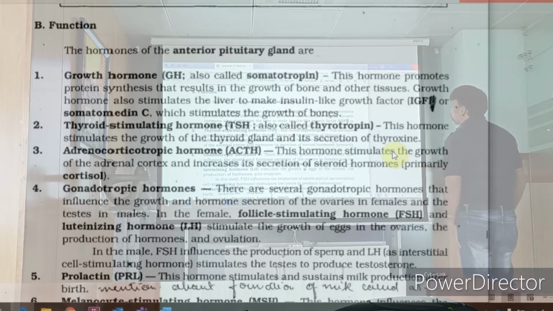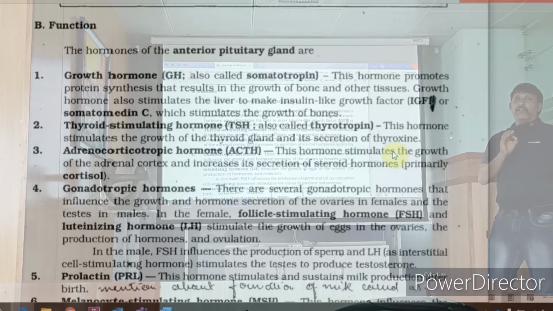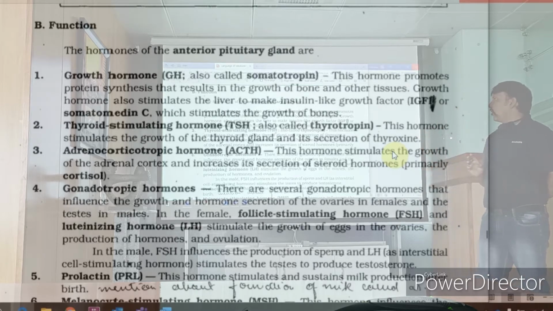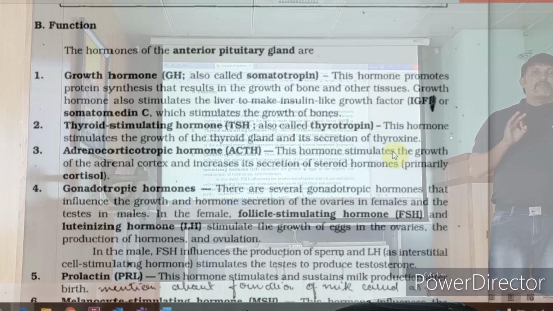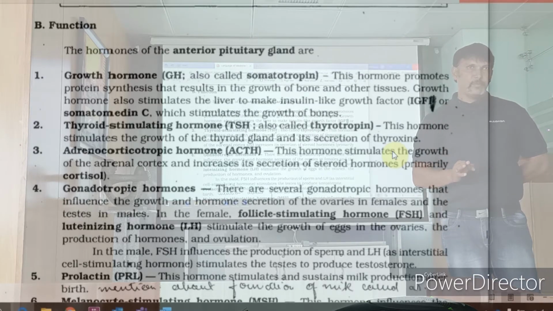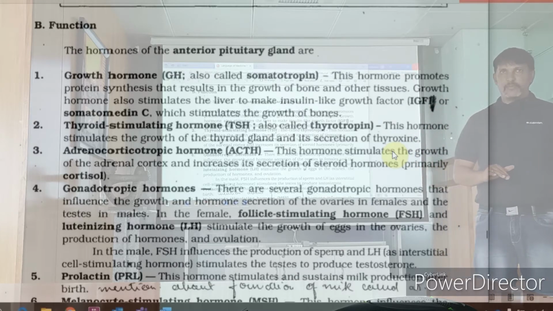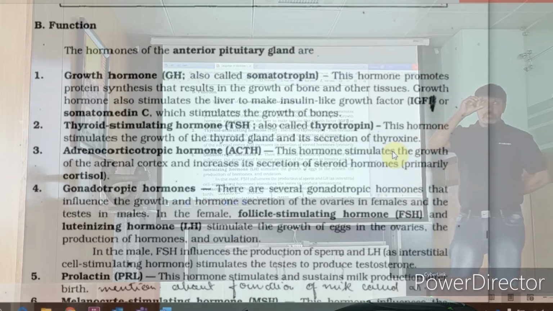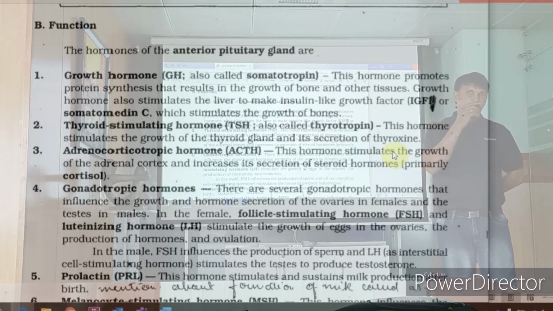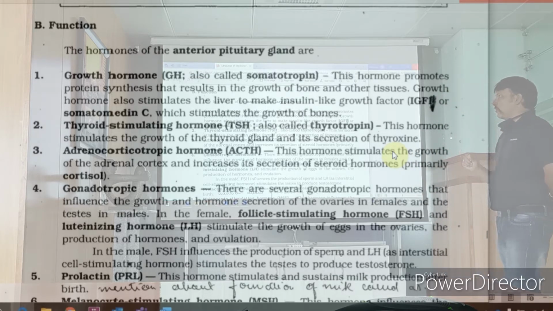Now, TSH. TSH is thyroid stimulating hormone, also known as thyrotrophin. Okay. This hormone, what will it do? Stimulates the growth of the thyroid gland and its secretion of thyroxine. Thyroxine is required for the basal metabolic rate of a human being. Okay. Excess means hyperthyroidism, low means hypothyroidism. Okay. Obesity is seen in hypo. Hyper means that, remember, exophthalmia, scary eyes, something like that. We're going to see the pictures, right? We're going to see that about it.